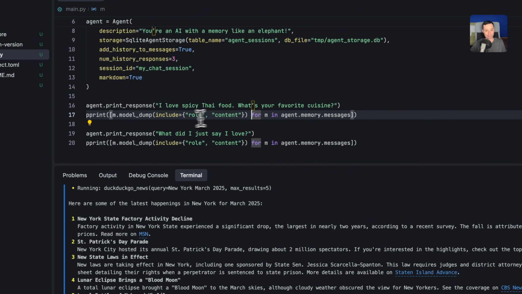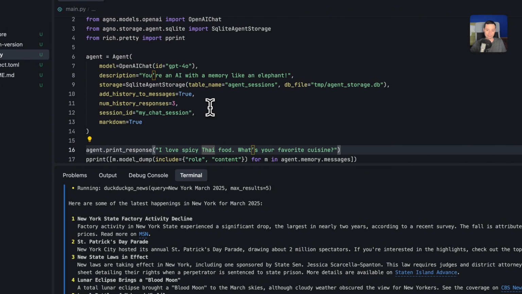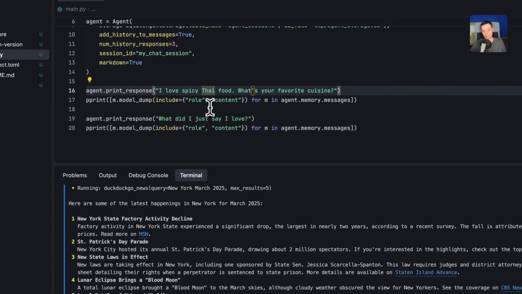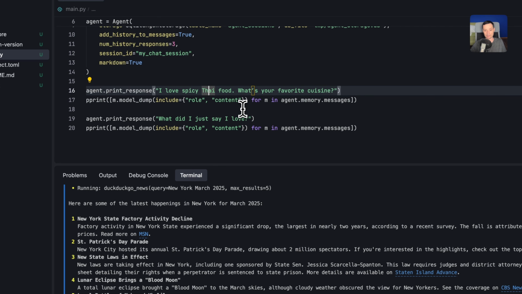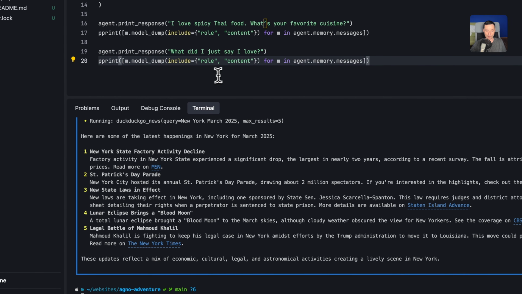And in here you have the pprint that is doing this to add the role to the agent with the memory. And again, in here you have another response, and what this is doing is just asking him again what is the food that I love, and it should go in the memory and tell me that the Thai food is the one that I love. So basically this is a simple option to add the memory. This is the persistent memory. You can also add it not to persist, but to keep it in, let's say, RAM, and you can go and check their documentation for this.